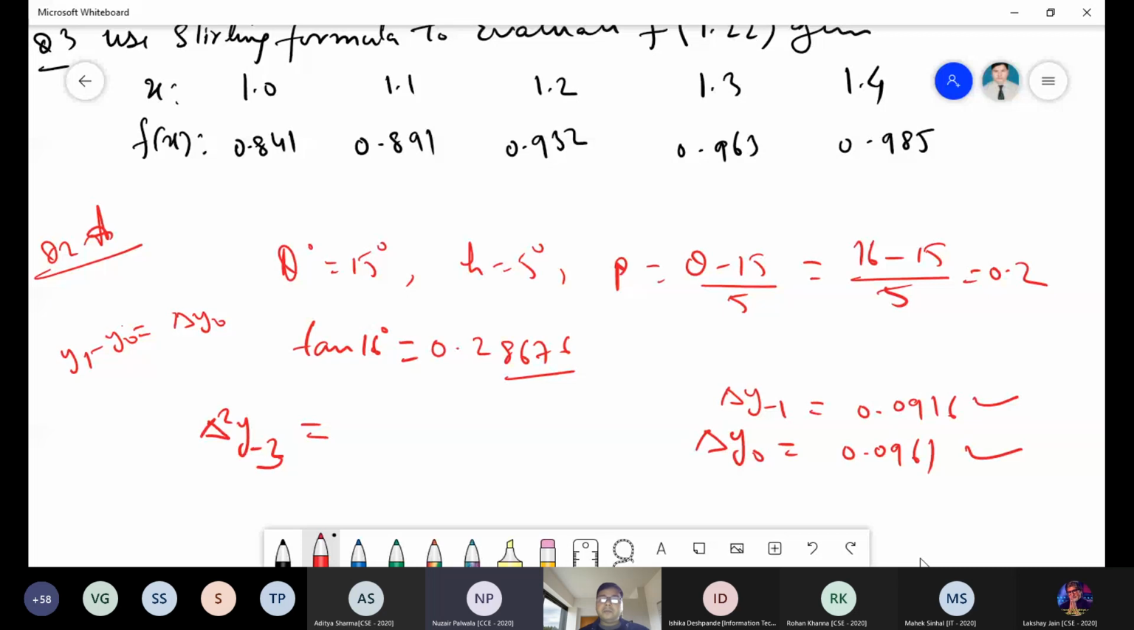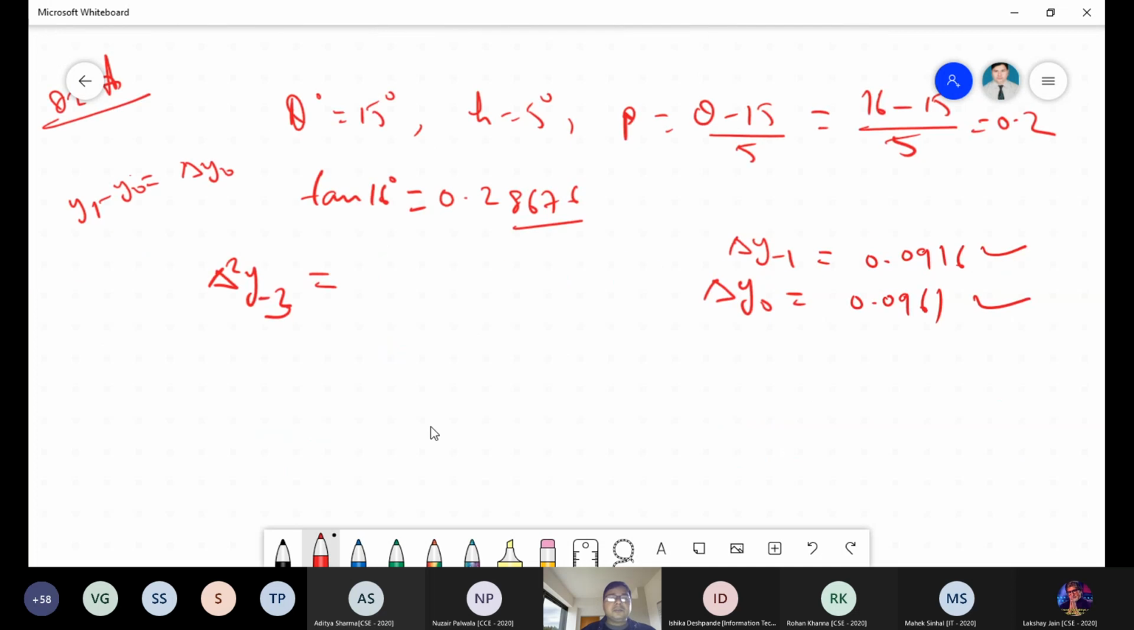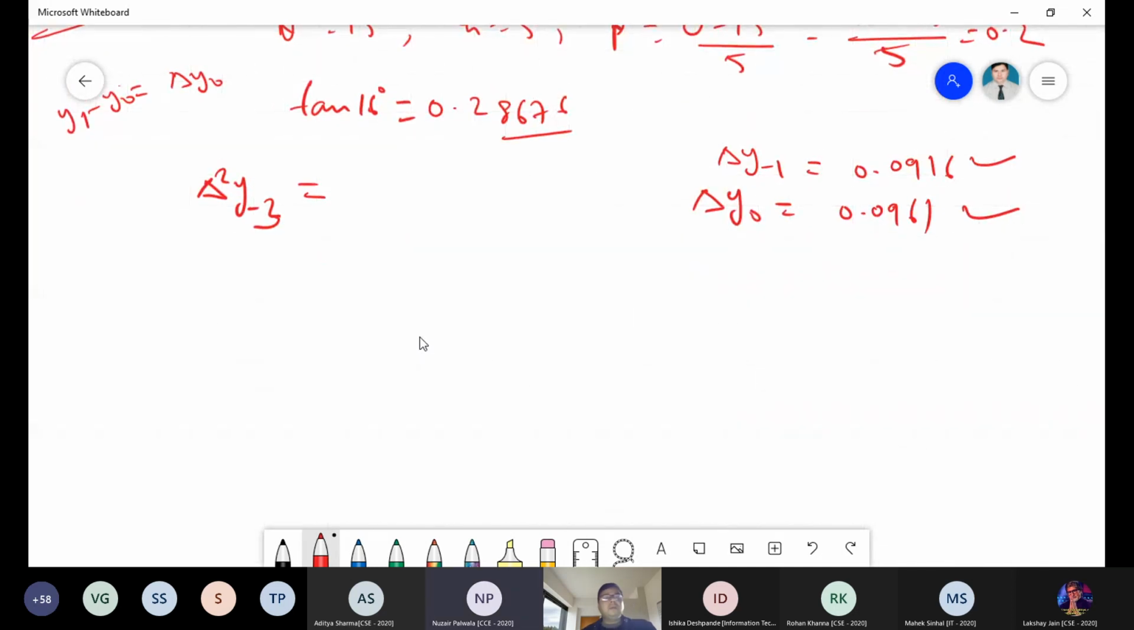That's why I'm asking whether you are getting del square y minus 3 or del square y minus 2. That depends on the del square y table. Minus 3. Sir, I think its value is 0.0028... 0.0013 in the table. Yes sir, I got it, 0.0013. I made a calculation mistake. You are getting 0.0013, right?